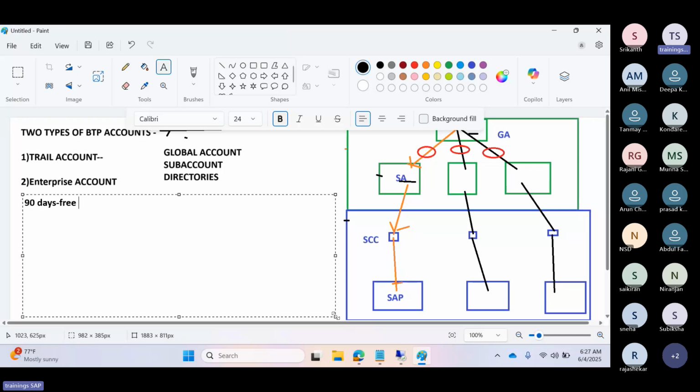The services provided for the trial accounts have restrictions on the use of platform resources and services, but the access is open to all.